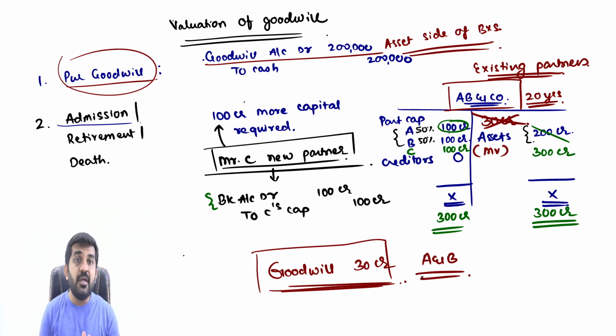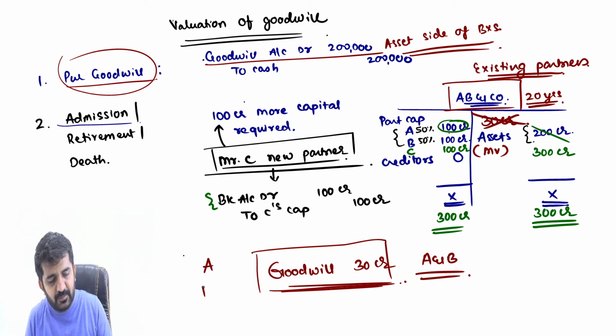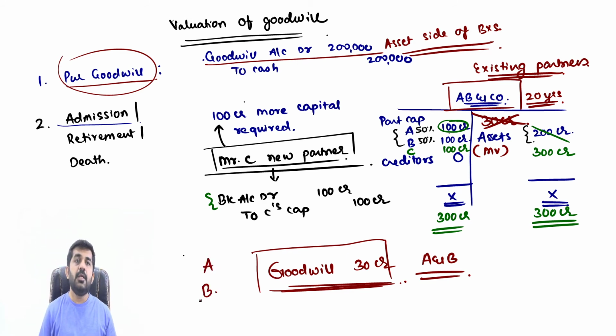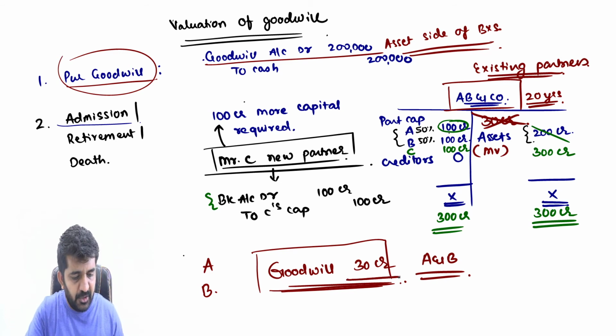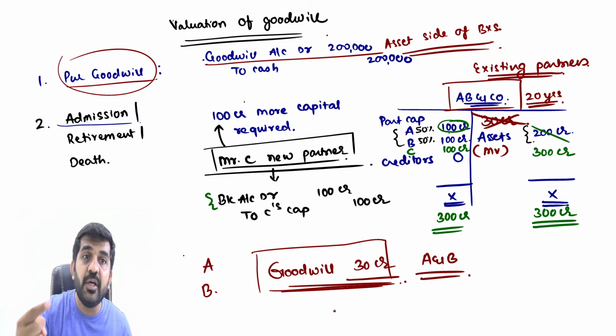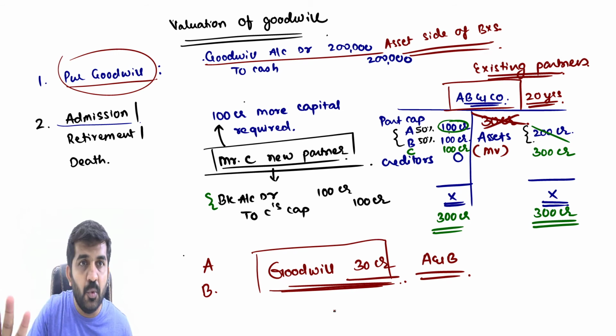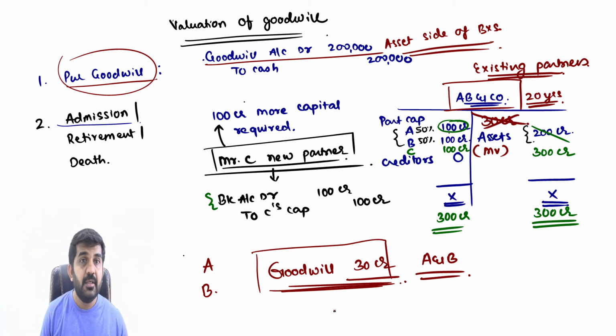Now understand, there will be a problem for A and B. Who has created this goodwill of 30 crore? Can it be recorded in the books of accounts? The answer is no. But now this goodwill will be shared by Mr. C also.